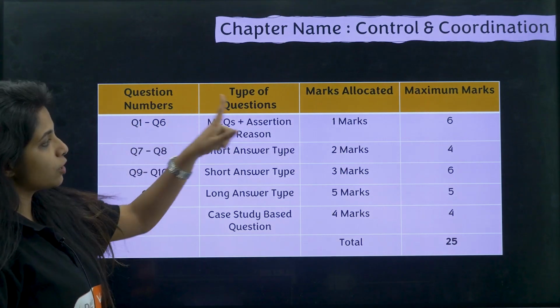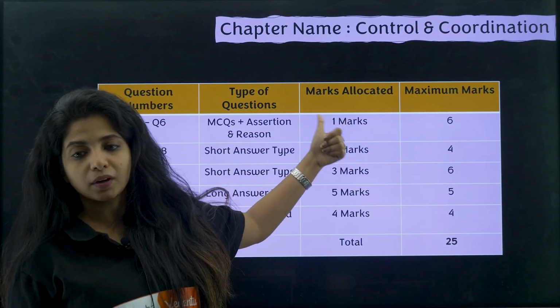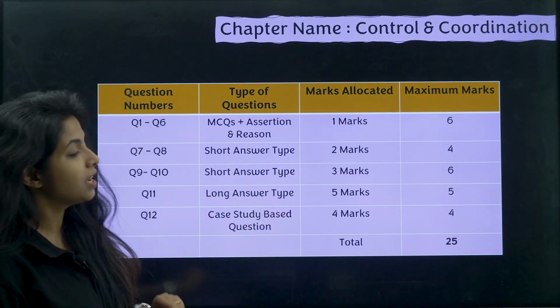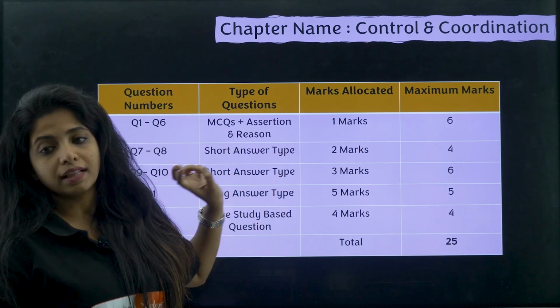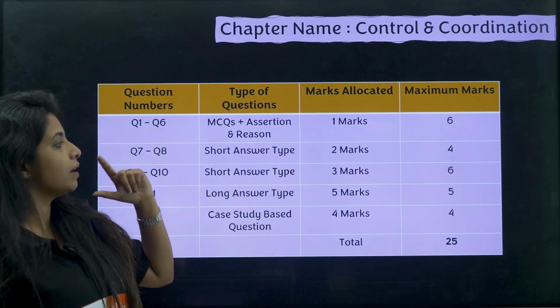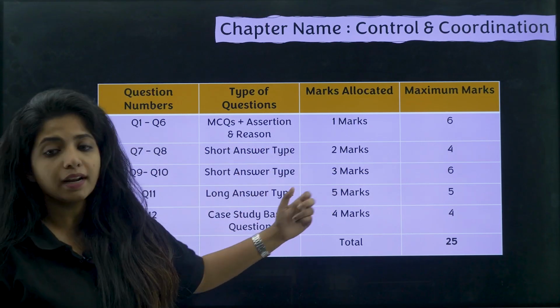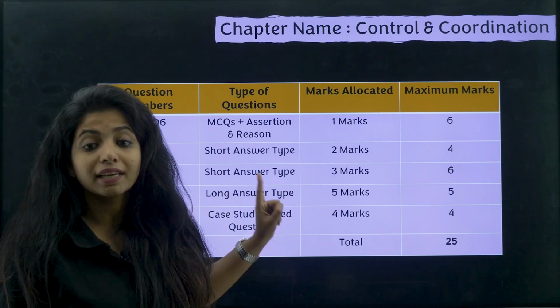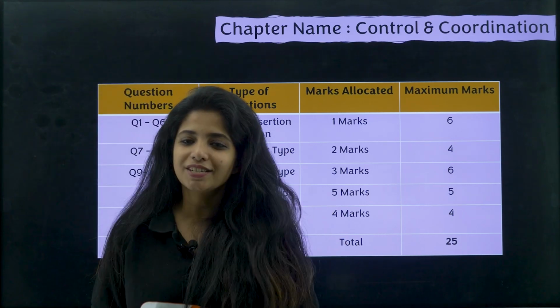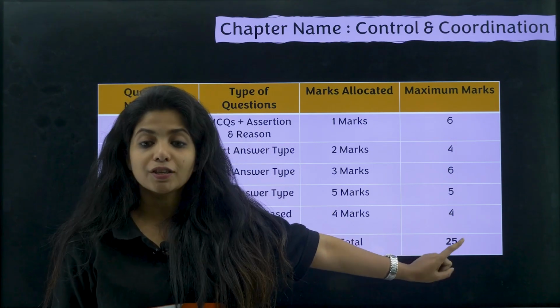So there will be 6 questions, my dear children, of 1 mark. It can be an MCQ or an assertion reason. There will be 2 questions from 2 marker, 3 questions from 3 marker, 1 5 marker question, and 1 case study based 4 marker question. Together you have it as 25.